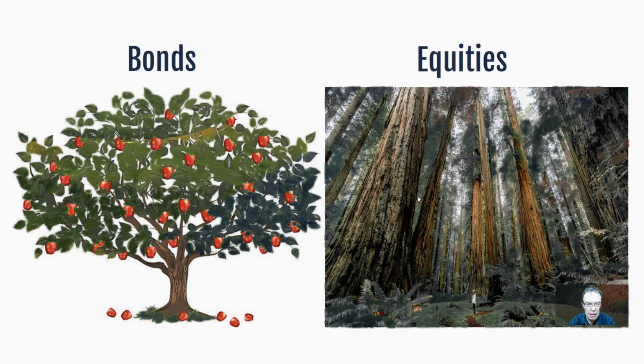Great, now since we've heard from Hendri what bonds are and from Hester on what conditions bond prices increase or decrease, basically interest rates rising or decreasing, we now look at a practical example. On the left-hand side, representing bonds, we look at an apple tree where we harvest apples, let's say, once a year. And on the right-hand side, we're looking at equities, or a big, huge tree growing for 40 years. Then we chop it down and sell the wood.